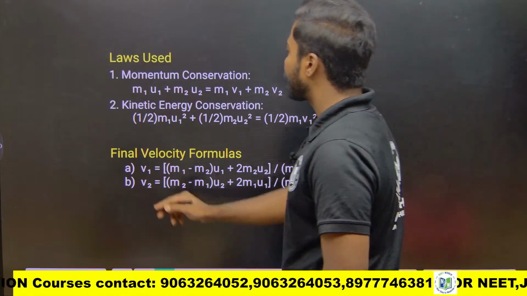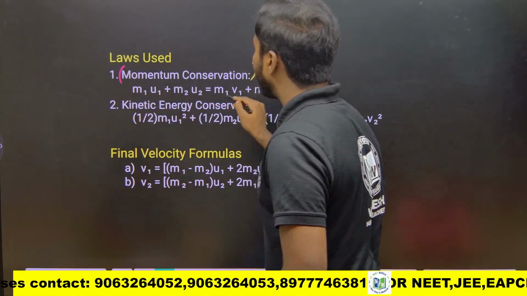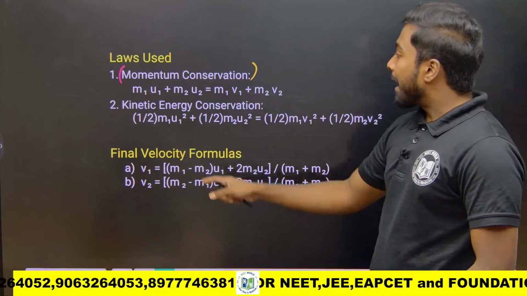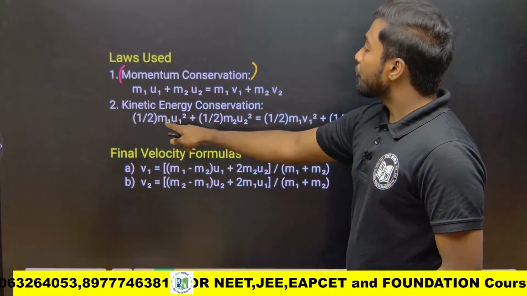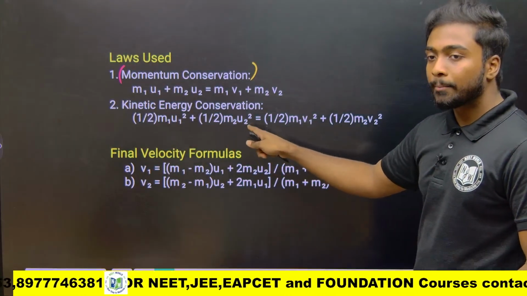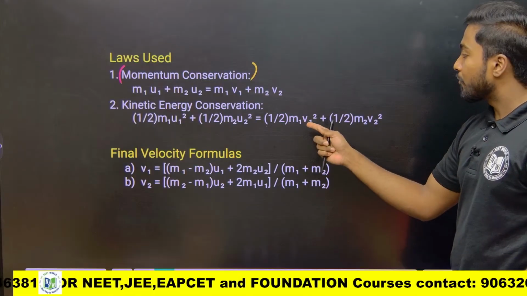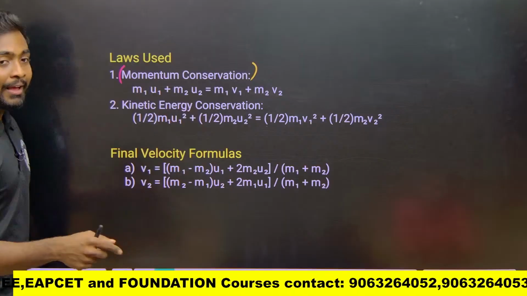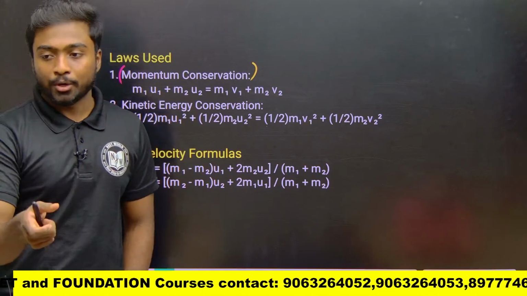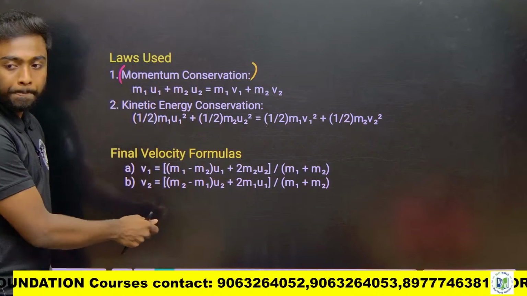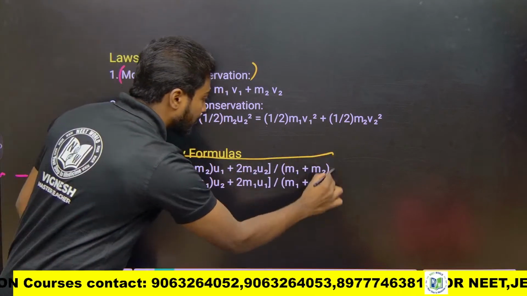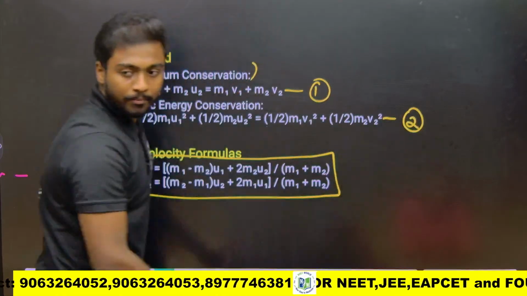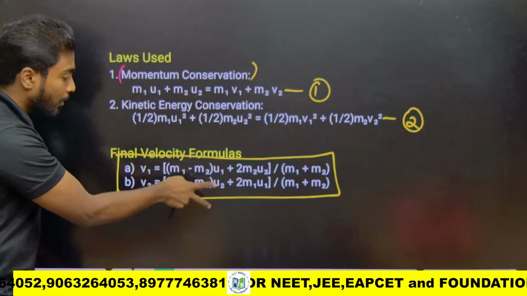Now these are the formulas. Momentum: M1 U1 plus M2 U2 equals M1 V1 plus M2 V2. And kinetic energy: half M1 U1 square plus half M2 U2 square equals half M1 V1 square plus half M2 V2 square. If they ask about the velocity after collision, that is V1 as well as V2. After derivation, this is the formula, by using equation number 1 and equation number 2.